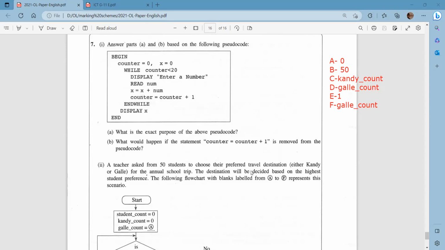You know that the ICT paper is coming out of 100. So from that 100, from the 2021 O-level ICT paper, a student can score 18 marks if he is very good with Pascal, if he has a good understanding of Pascal, right?